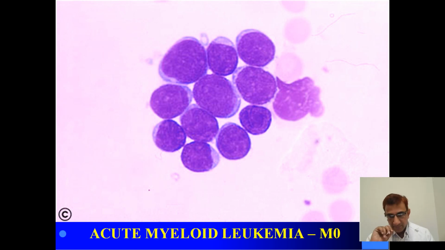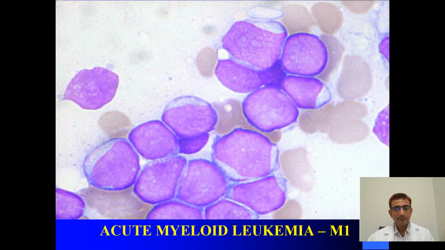You can see the background, you can see RBCs, but these are all large cells around 16 to 18 microns with 2 to 3 prominent nucleoli and a moderate amount of cytoplasm. They are all myeloblasts. This is a case of M0. So this is a case of M1. These are all the myeloblasts with prominent nucleoli and moderate amount of cytoplasm.